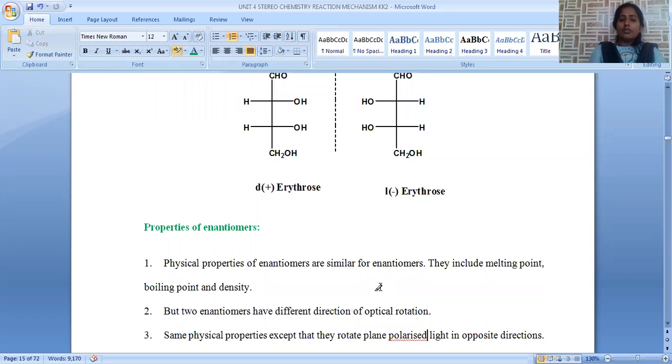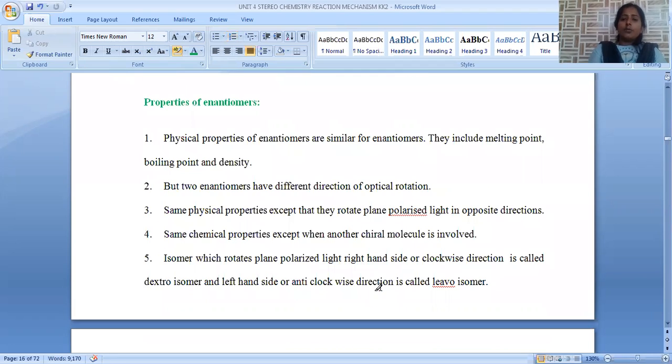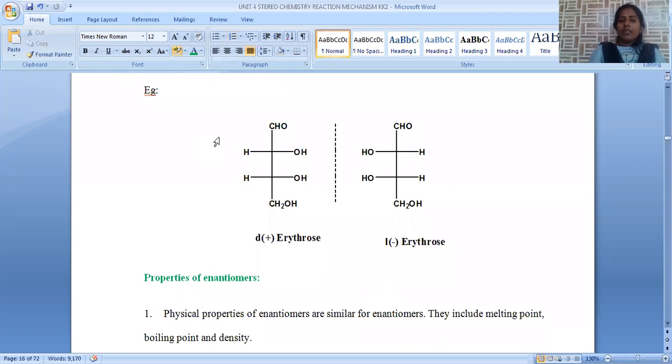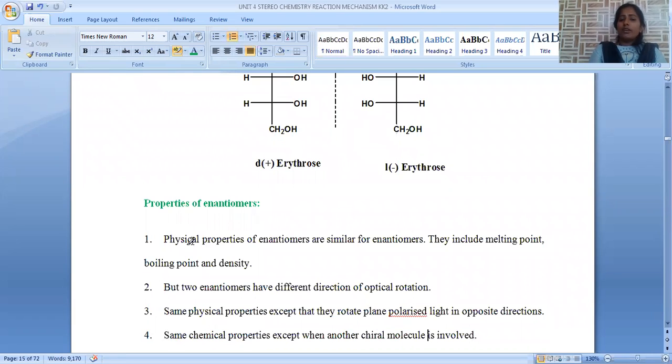Properties of enantiomers. Now let us go through the properties of enantiomers. Enantiomers have the same molecular formula and the same composition. The only difference is the position of the functional groups. Here the functional group is on the right side, here it is on the left side. That is why their physical properties do not vary. Melting point, boiling point, density, everything remains the same in an enantiomeric pair.